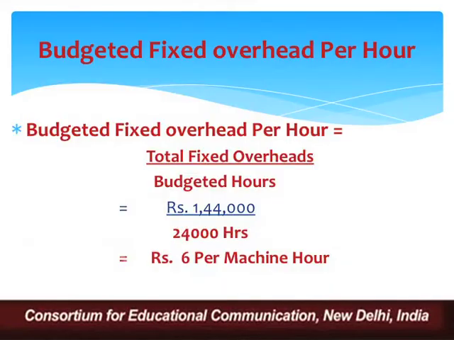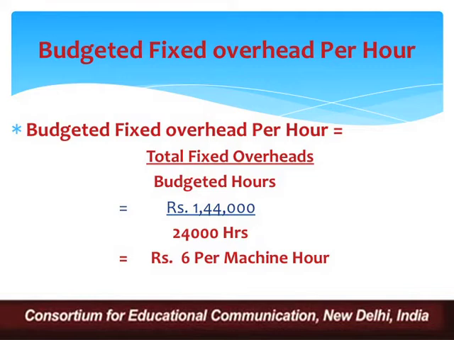The next step is to calculate budgeted fixed overhead per hour. The question is reporting the total amount of fixed overheads and budgeted hours, so we can easily compute budgeted fixed overhead per hour, right? Now what is the formula for it? Budgeted fixed overhead per hour is equal to total fixed overheads divided by budgeted hours. Total fixed overhead is rupees 1,44,000. Budgeted hours reported in the question are 24,000 hours. The rate which comes here is rupees 6 per machine hour. So it is very simple to calculate, my dear students. We have simply taken total fixed overheads divided by budgeted hours to arrive at the budgeted fixed overhead per hour, and here it comes to be rupees 6 per machine hour.